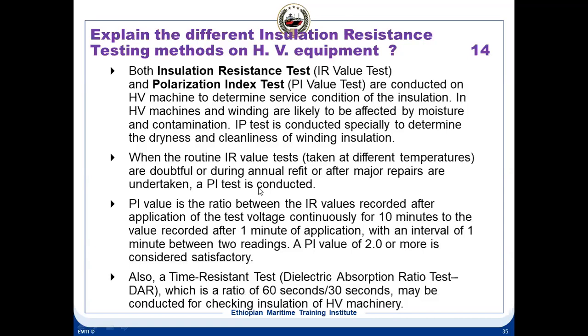So these are the two tests: insulation resistance test and polarization index test. Then there is also a time resistance test, called the dielectric absorption ratio test. That is 60 seconds by 30 seconds. It may be conducted for checking insulations of HV machineries. So these are the three tests: IR test, PI test, and DAR test. DAR means dielectric absorption ratio test.